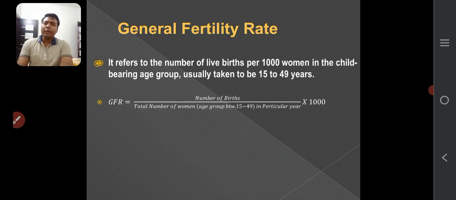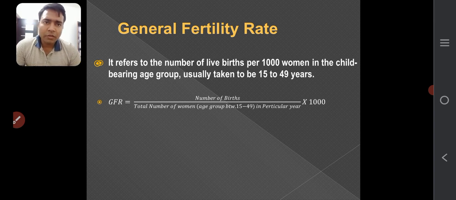General fertility rate. It refers to the number of live births per 1000 women in the childbearing age group, usually taken to be 15 to 49 years. So general fertility rate is equal to number of births divided by total number of women aged 15 to 49 in a particular year, multiplied by 1000, and you will get the general fertility rate.